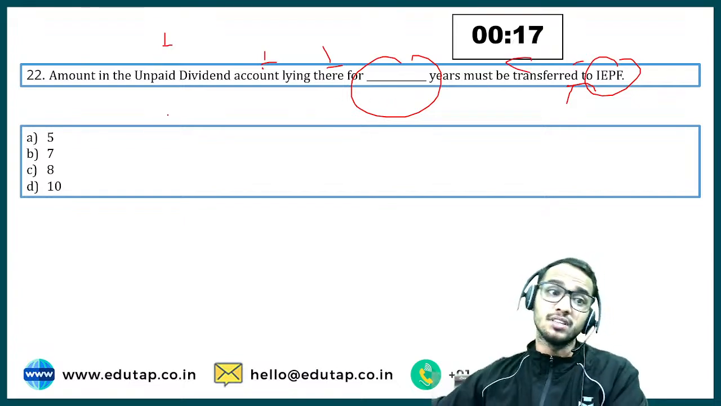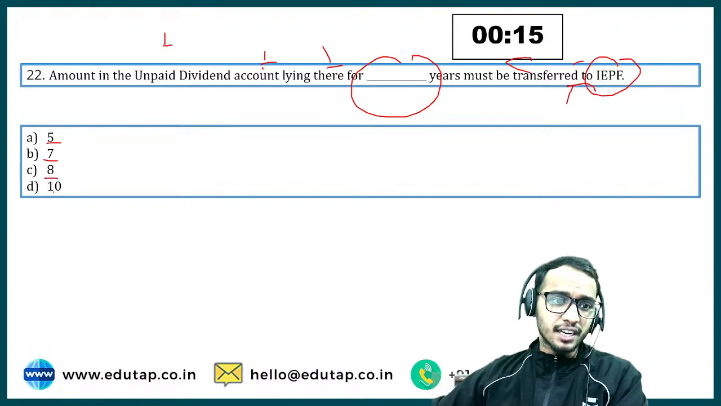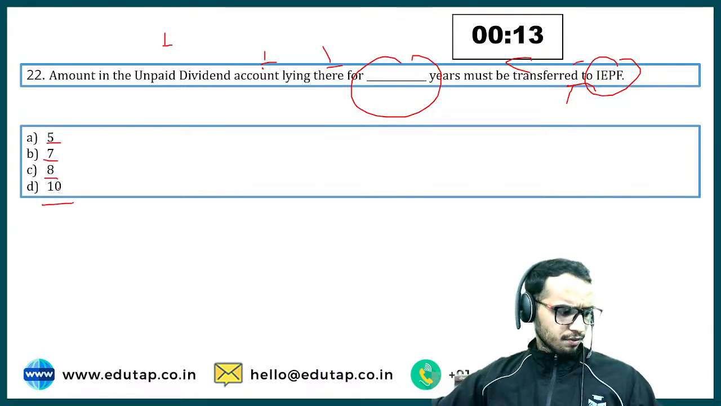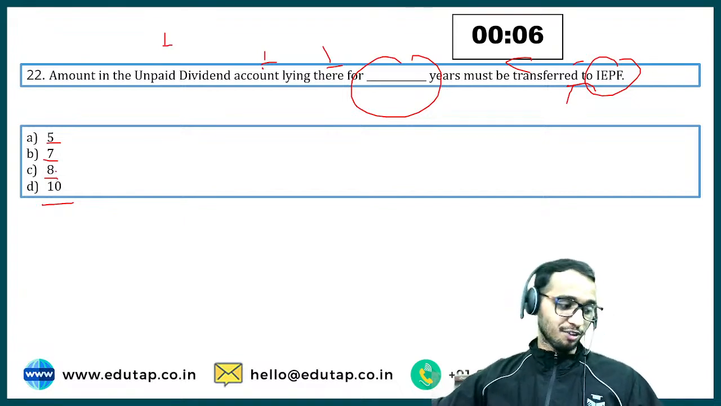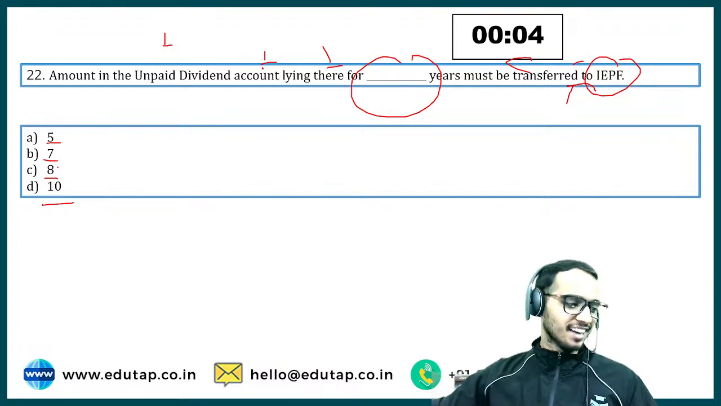And this is the important question as well. So 5 years, 7 years, 8 years, 10 years. Okay, I have not got the answers. Why so? I don't know. I'm still waiting. I'll wait for your answers. Yeah, now I have got the answers.